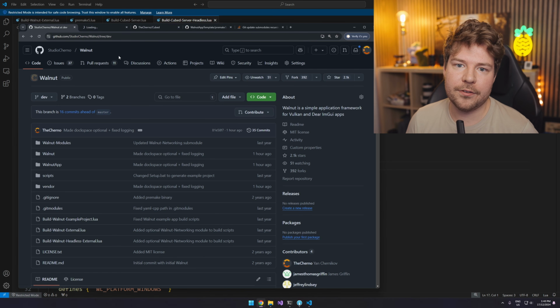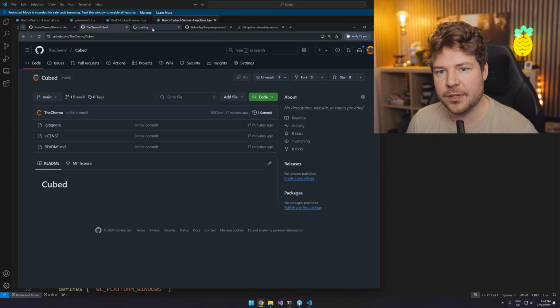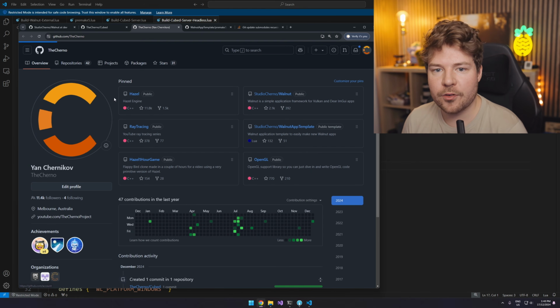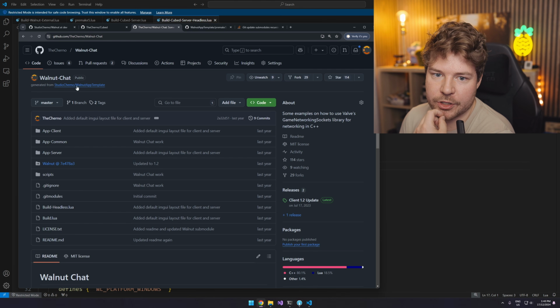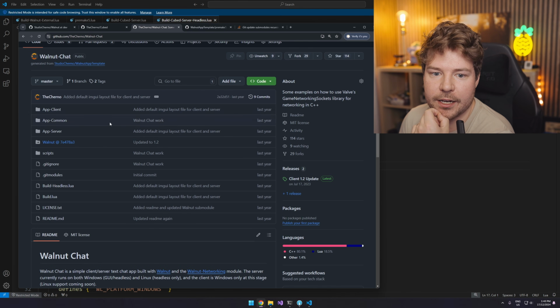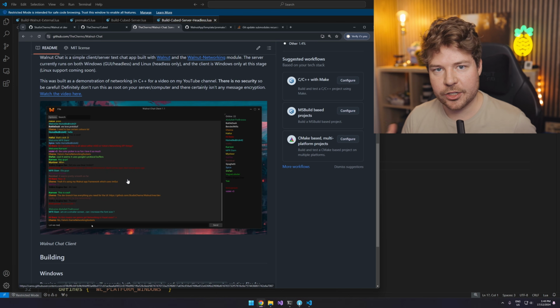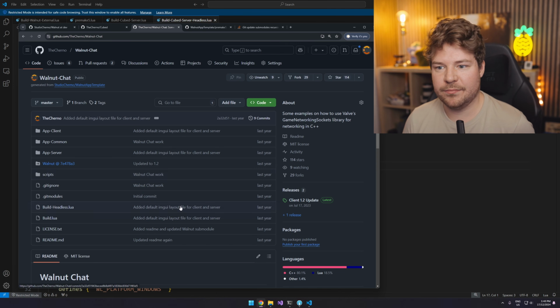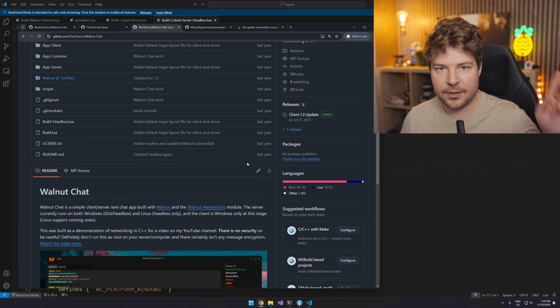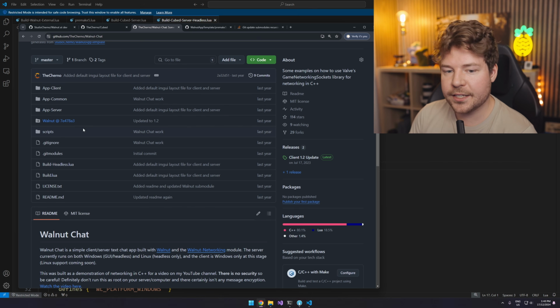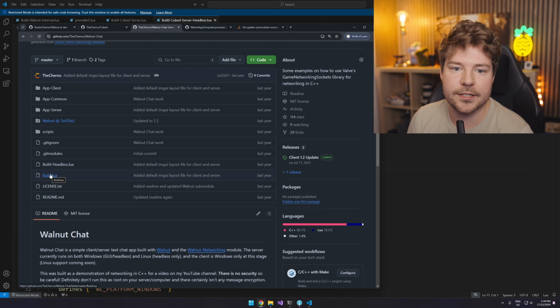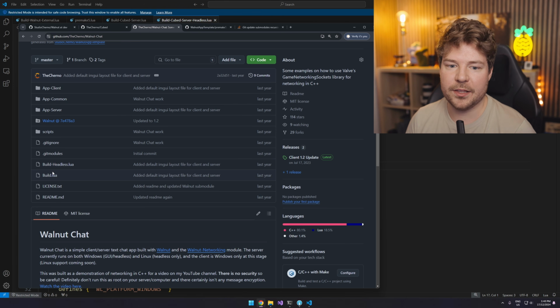Another good point of reference, by the way, is probably going to be Walnut chat. I do have a repository called Walnut chat, which is, you can see, from Walnut app template. And this has app server, app common, app client, because this was a little chat application I made using Walnut a couple of years ago, last year. I'll have that video linked up there if you want to check it out. But this is also going to be a really nice point of reference for us. In fact, I might just steal most of the code from here just to speed things up a little bit.